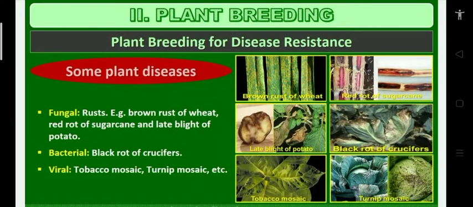Some fungal diseases: brown rust of wheat is caused by Puccinia graminis tritici, a fungal disease. Red rot of sugarcane is caused by Colletotrichum falcatum. Late blight of potato is caused by Phytophthora infestans. Bacterial diseases: black rot of crucifer, Xanthomonas campestris. Viral diseases: tobacco mosaic caused by tobacco mosaic virus. Turnip mosaic caused by turnip mosaic virus.